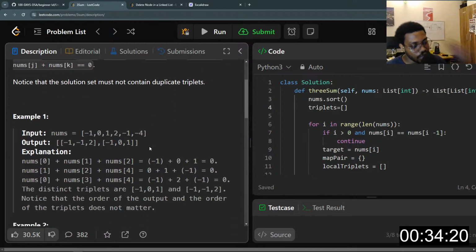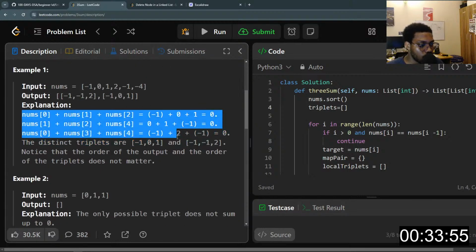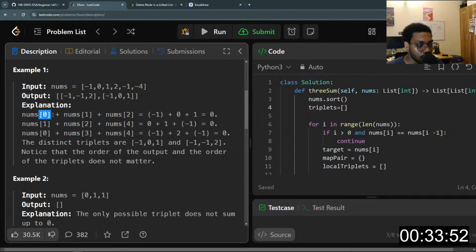So here's what we have. We are given an input, right? And then we return the triplets such that their sum is equal to 0, right? So if you add -1 to -1, you will get -2. -2 plus 2 is going to be equal to 0. And the same thing happens here, right? So nums at 0, which is this -1 here, plus nums at 2, right? So 0, 1, 2. Yeah, this one is this here.